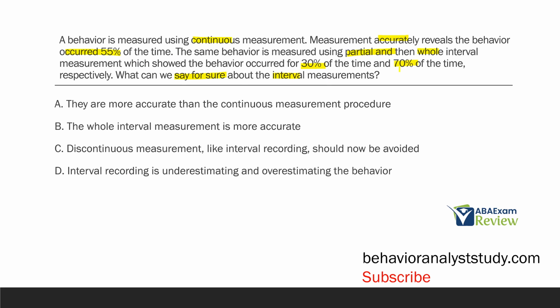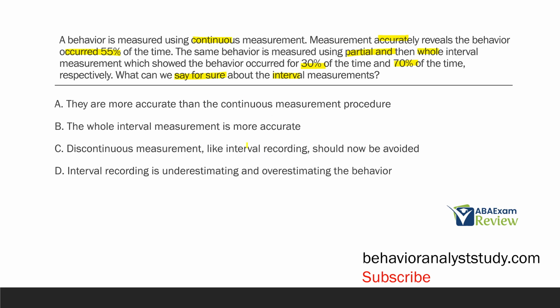C, discontinuous measurement, like interval recording, should now be avoided. Well, not necessarily. We have one data point here, which is 55%. And so we don't want to make sweeping generalizations and hard and fast rules based on small subsets of data. Discontinuous measurement might not have been the most accurate or the best way to measure here, but it doesn't mean we need to get rid of it altogether.